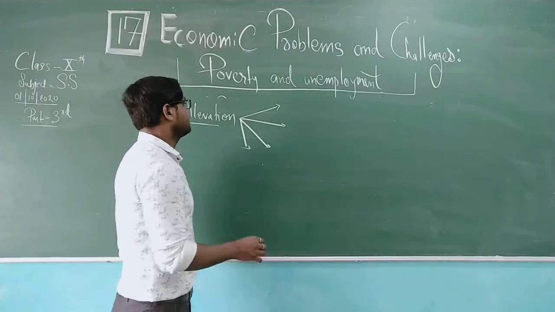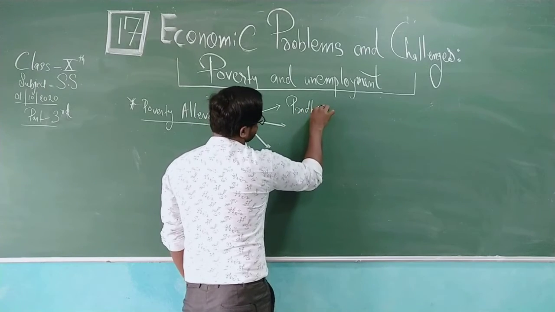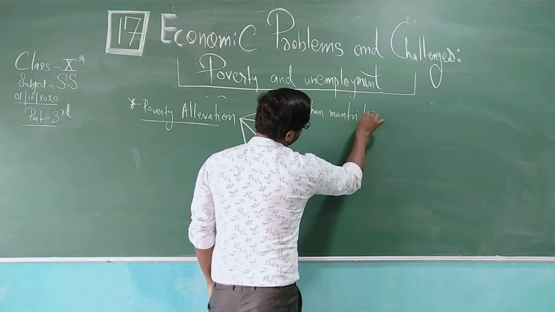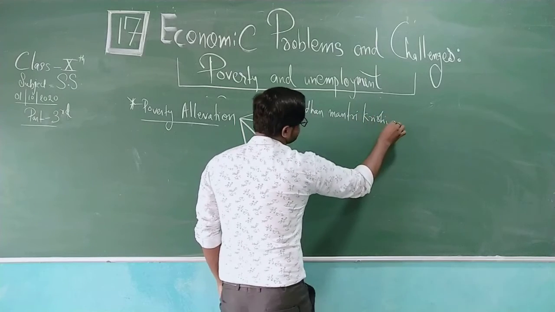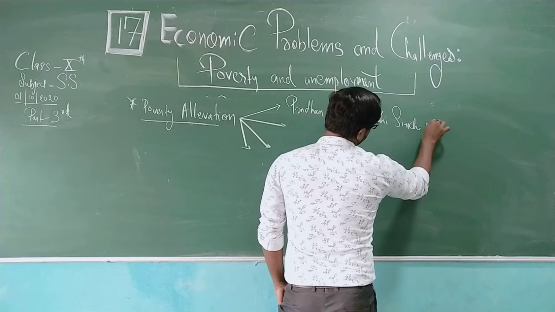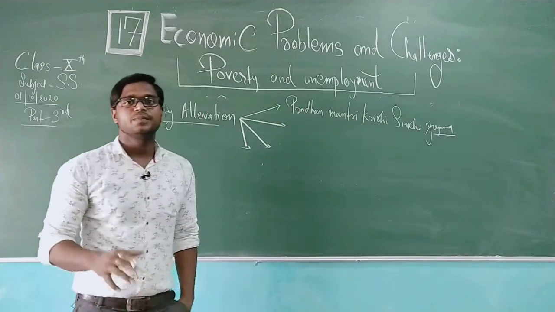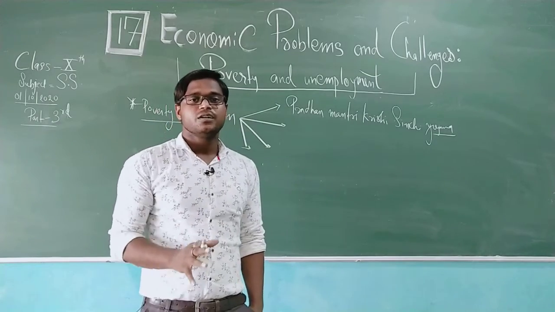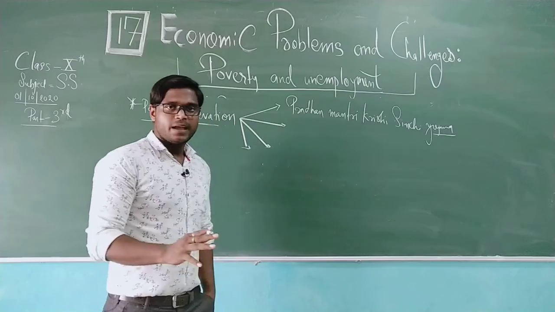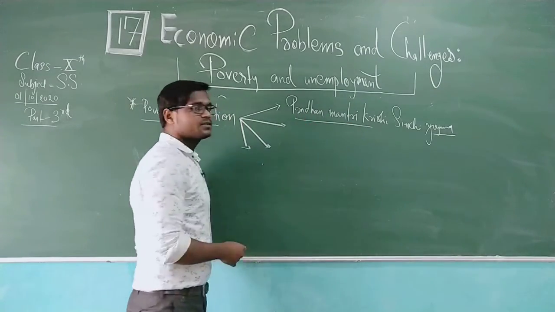I'll write it as a heading here: Pradhan Mantri Krishi Sinchai Yojana. In it, we'll understand the irrigation facilities, and other yojanas are also there. One by one, I'll make you understand all of the yojanas.